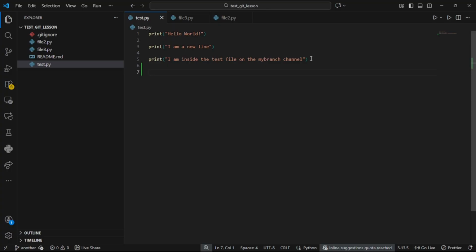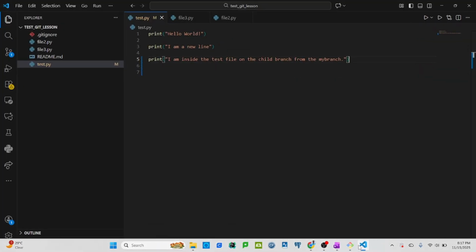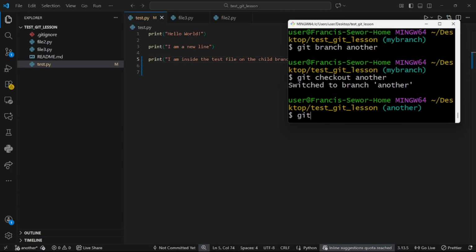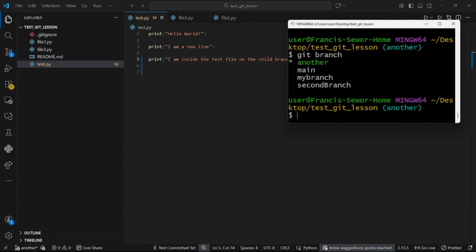So what I'm going to do here is delete this one. Should I delete this one or keep it? I am inside the test file on the child branch from my branch, because we were on my branch before we created this particular current branch. Okay, and the current branch can be seen by doing git branch. Then you see that you are on the branch another. That's the name of the branch.